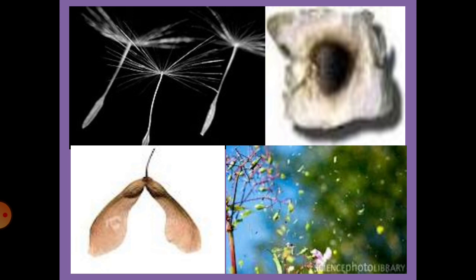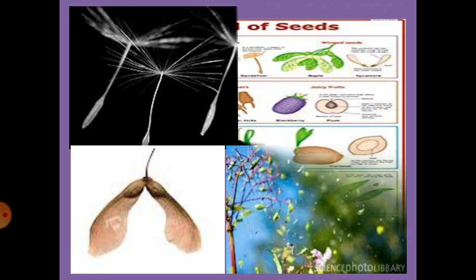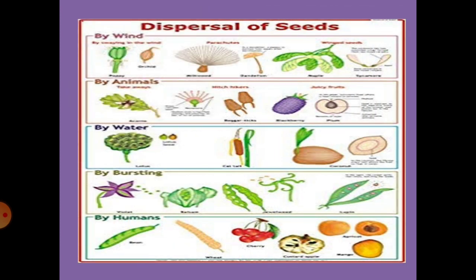So depending upon the agents, the dispersal of seeds also depends. Here in the next picture you can see the dispersal of seeds mainly by wind, animals, water, bursting and humans. When it is dispersed by wind, you call it anemophily or anemochory.